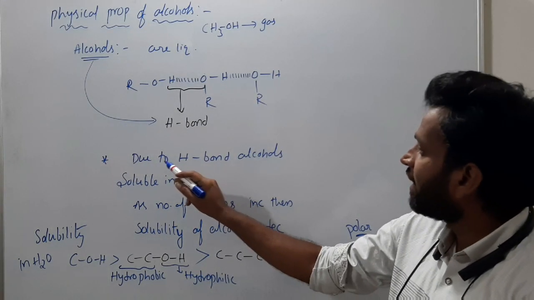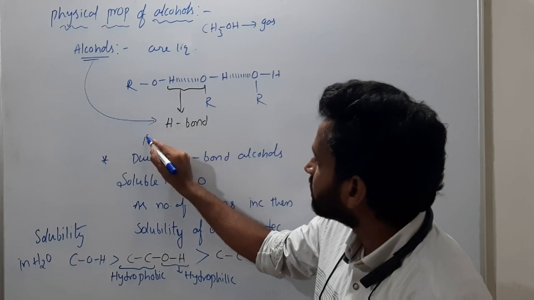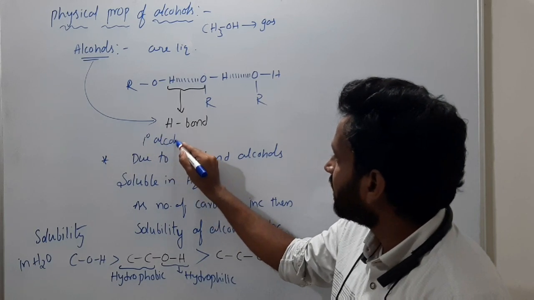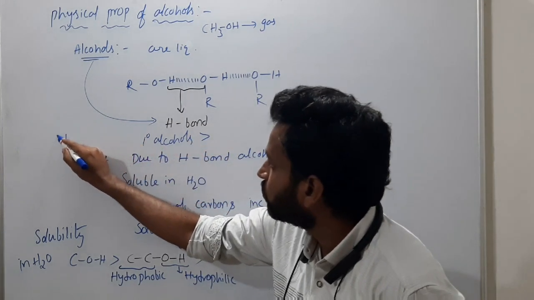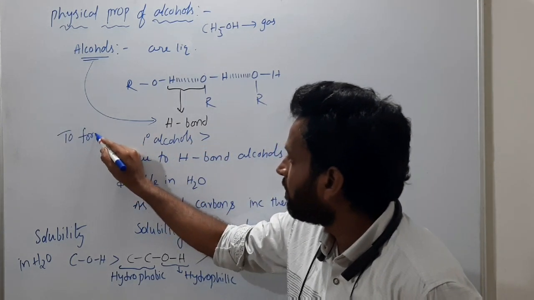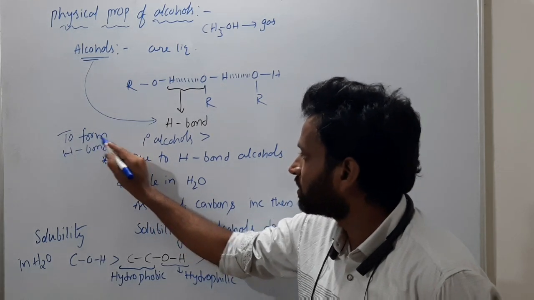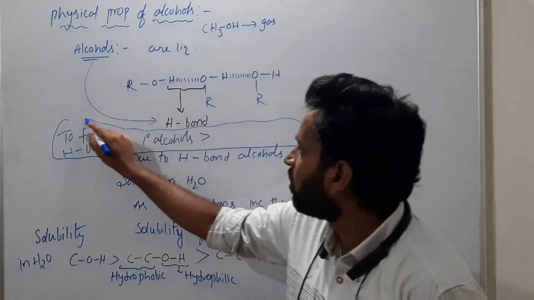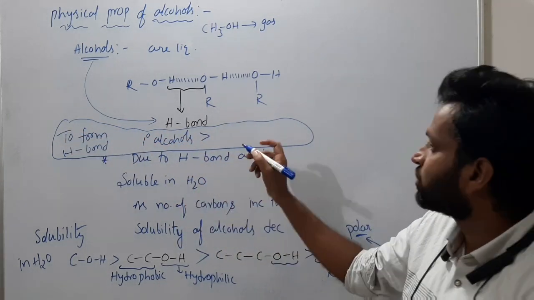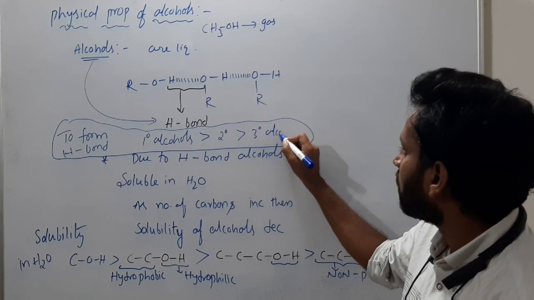And one more thing. Hydrogen bonds are present, as I told you. Primary alcohol has more ability to form hydrogen bonds, then secondary alcohol, then tertiary alcohol.